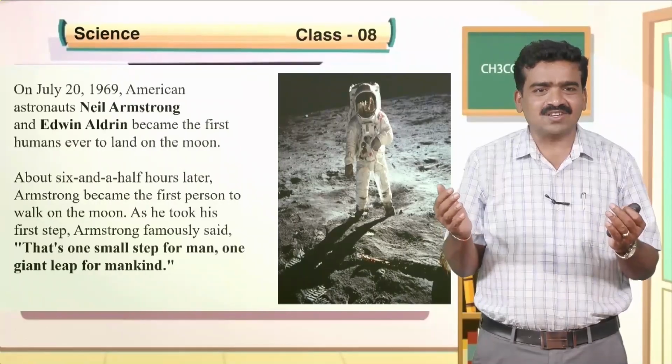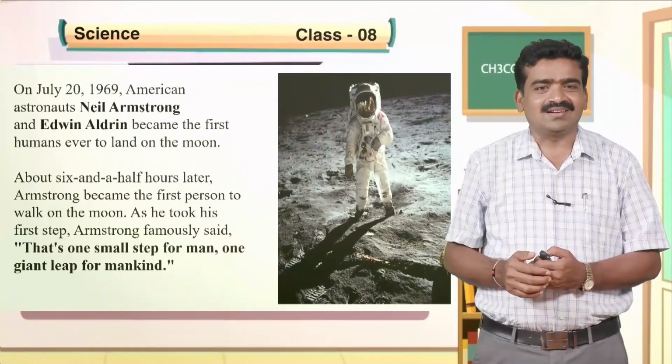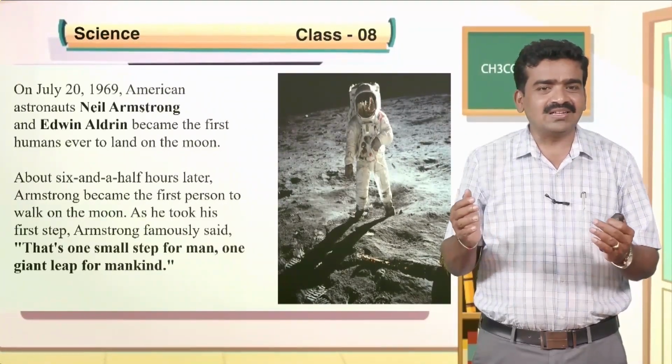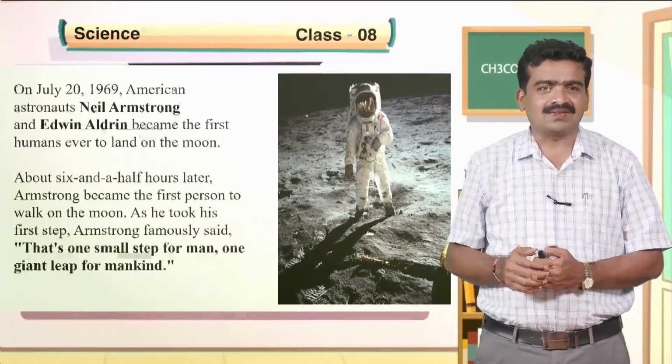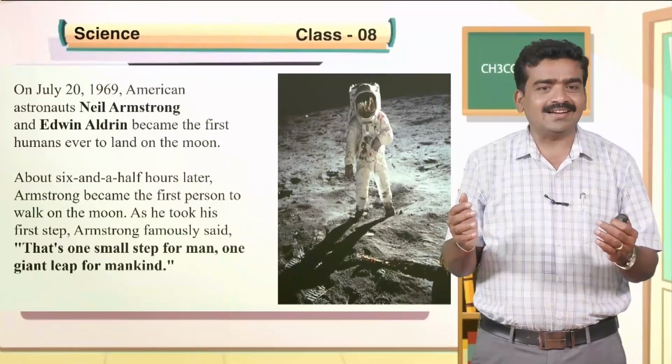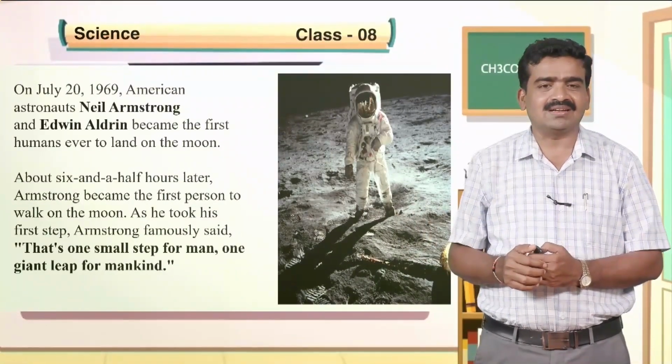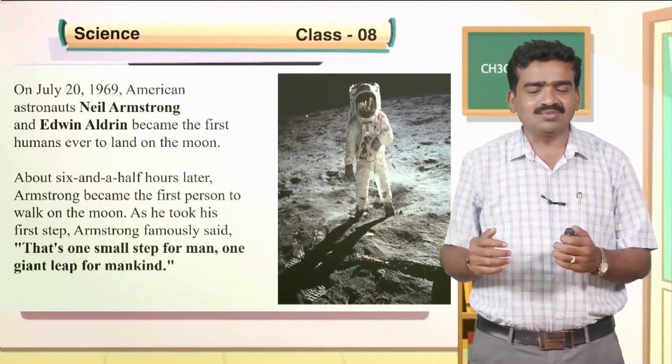As he took his first step, Armstrong famously said, "That's one small step for man, one giant leap for mankind." This was the famous statement said by Neil Armstrong.